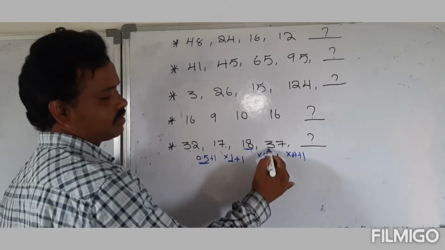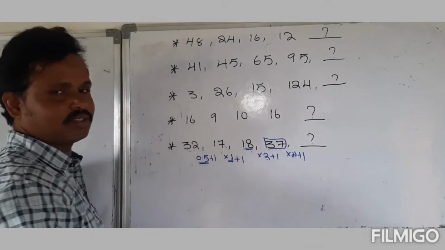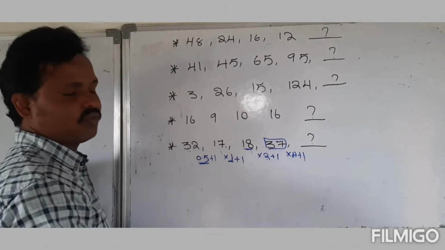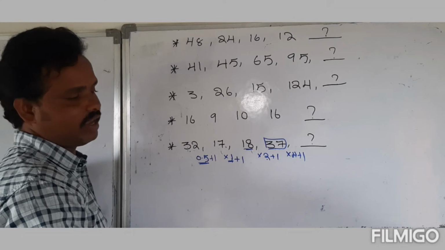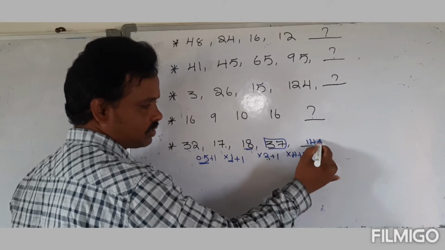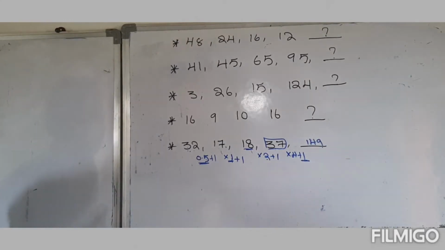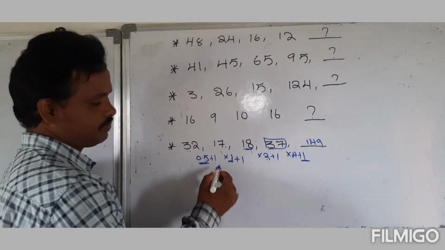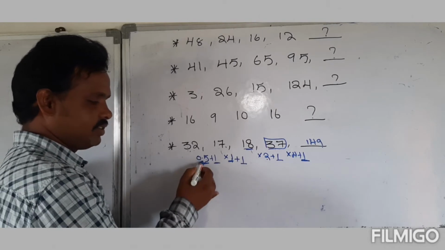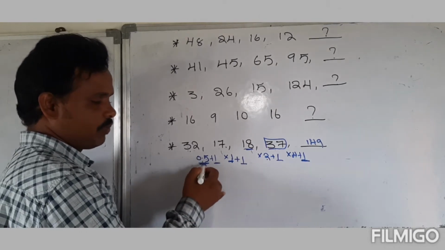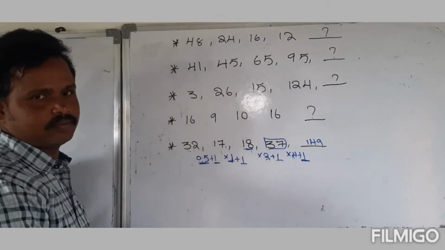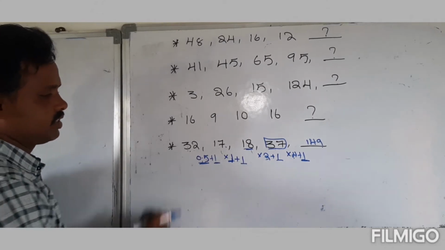So what is our answer? 37 four times: 35 four times is 140, and 2 four times is 8, so 148 plus 1. Now your answer is 149. Just observe, the added value is equal, but the multiplication goes 0.5, and then it doubles. 0.5 doubled is 1, 1 doubled is 2, and 2 doubled is 4. Okay guys, right.